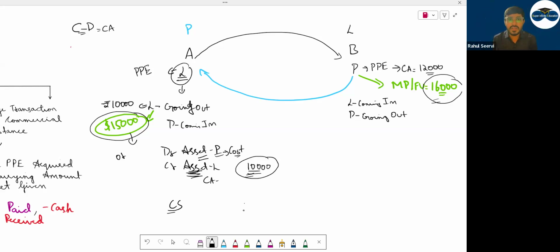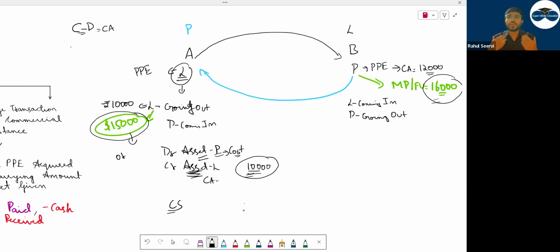Non-commercial substance means I have exchanged this PP, but my cash flow will not be affected. My income from these two vehicles will be the same, whether I give the Porsche or the Lamborghini. Either way, my income will be the same. So in that case, no commercial substance.